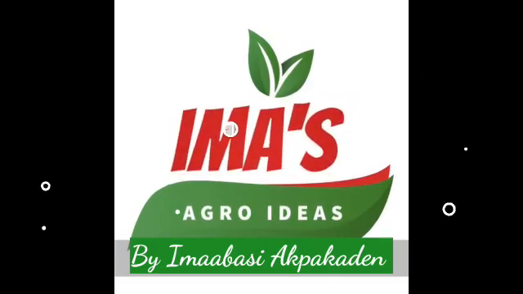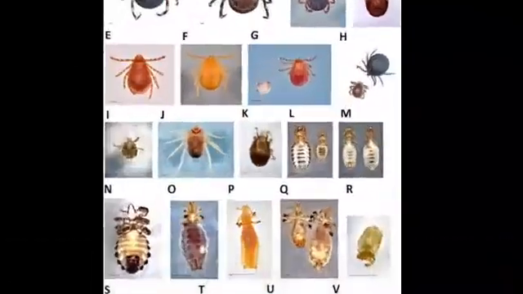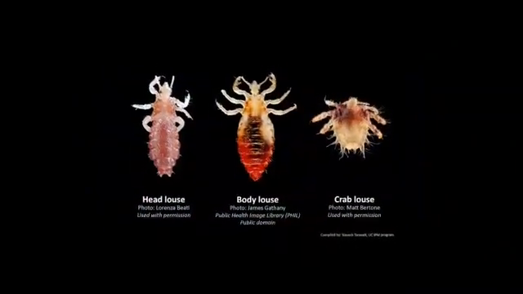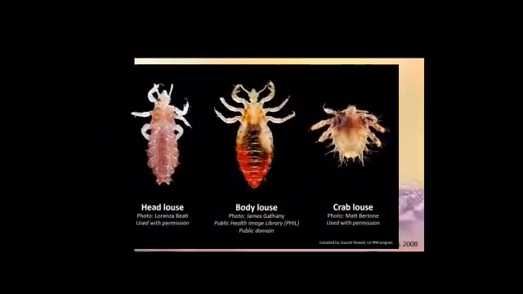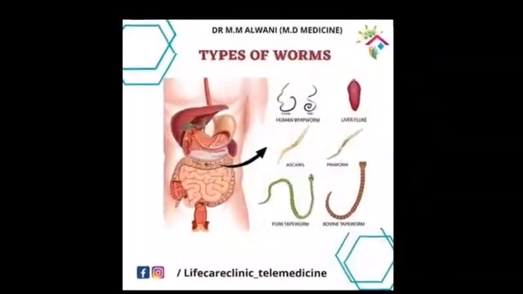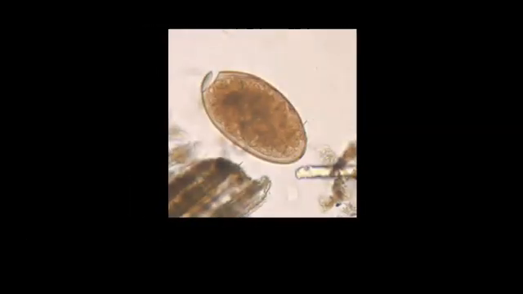Today I'm going to educate you on farm animal parasites. A parasite is an organism that lives inside or on the body of another organism called the host, derives nourishment from it but gives nothing in return. The benefiting organism is called the parasite.